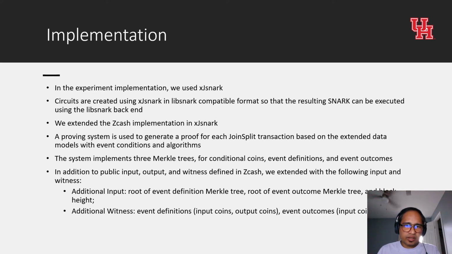In the beginning, the circuit verifies the validity of different transaction scenarios by checking both input and event conditions and the output event condition. For instance, a conditional coin can be transferred with the event condition kept intact. In case a new event condition is attached, the circuit verifies the event outcome announcement associated with the input coins and the event definitions of the output coins. In addition, the proof circuit verifies the conditions that are common for all transaction scenarios.